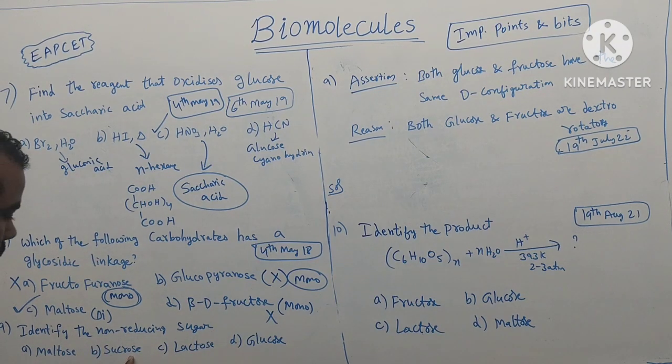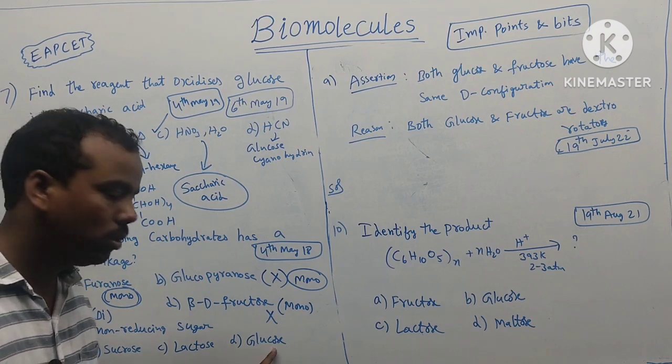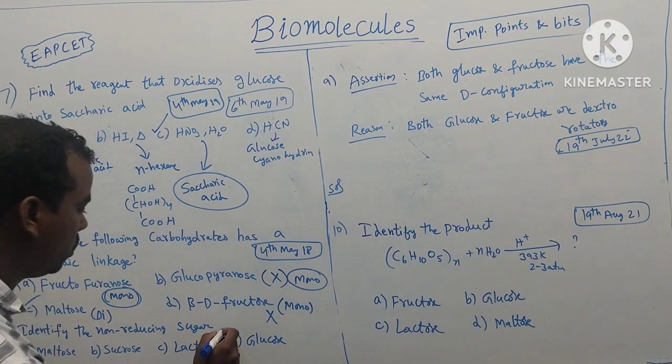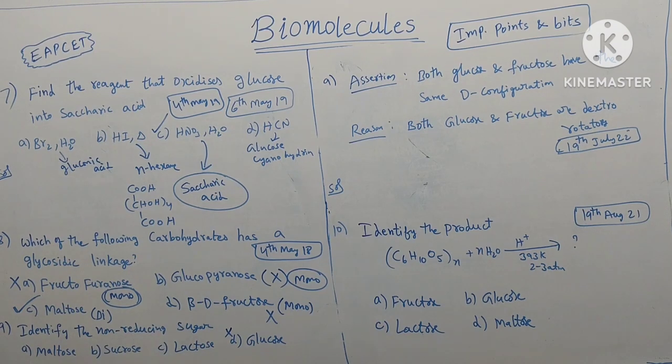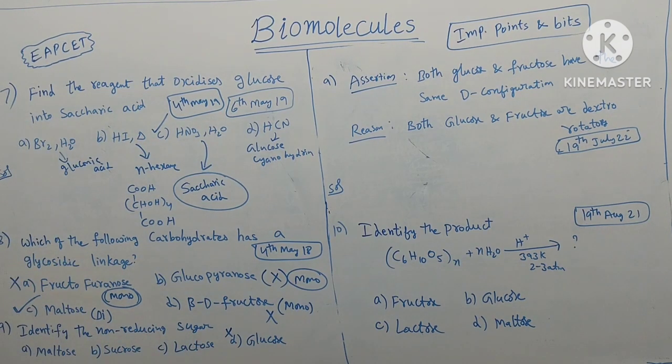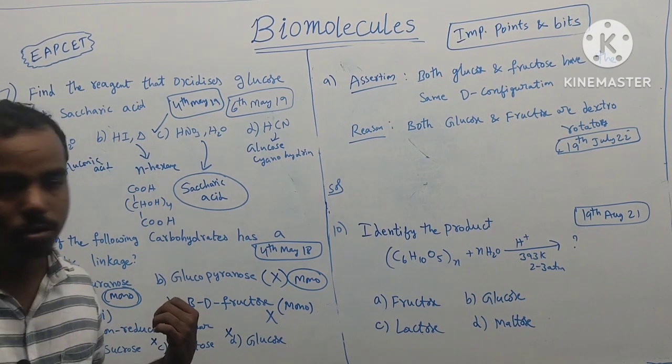So next question, identify the non-reducing sugar. Maltose is a disaccharide, sucrose a disaccharide, lactose a disaccharide, glucose a monosaccharide. All monosaccharides are reducing sugars. All disaccharides except sucrose are reducing. So only sucrose is a non-reducing sugar; the remaining, lactose and maltose, are reducing sugars.